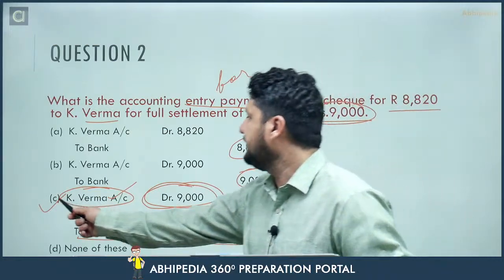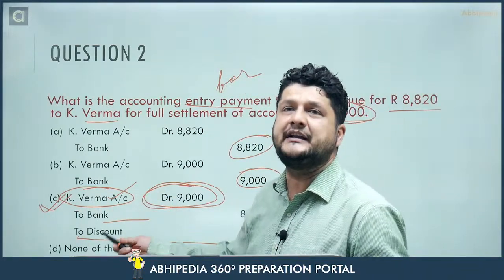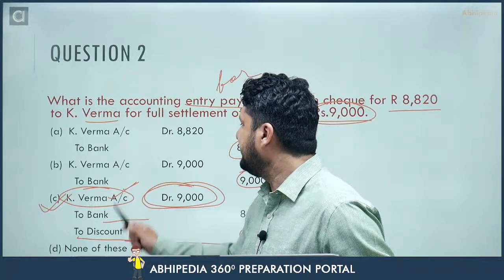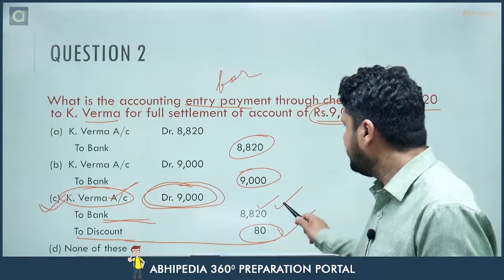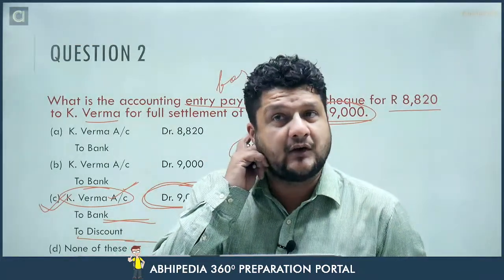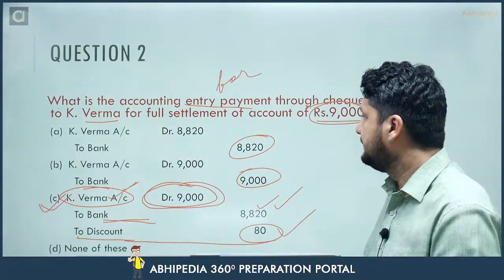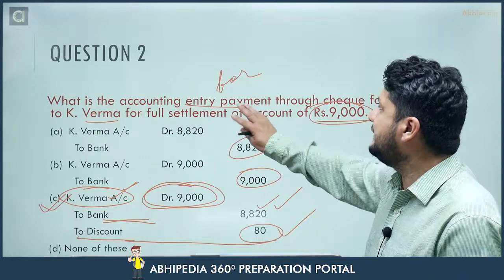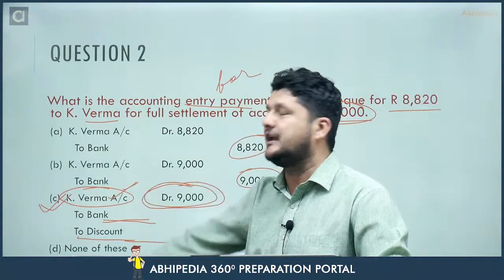So rules would be K Verma being the receiver of money will be debited, and bank credit what goes out, discount is credit all incomes. I hope it is clear to everyone. So always read the entry very carefully before answering any of the options.